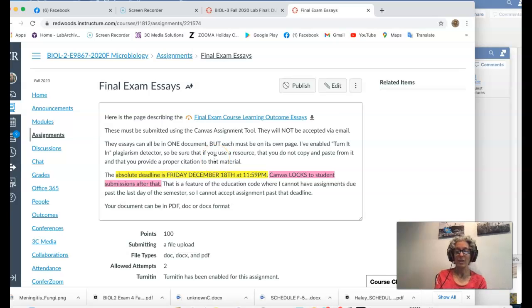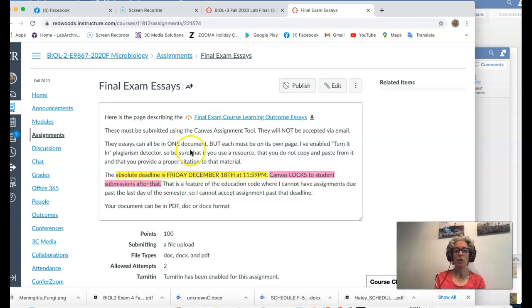No one's done anything of that sort yet, but this will also give you your score. Like, you thought you paraphrased something well enough, you thought you may have provided a citation, but if you did not, it will give you your score so that you know you need to refine that a little bit. Now, if you do have resources that you're using, as long as you don't just copy and paste it verbatim, and after you've paraphrased it in your own words, you provide a citation, it's perfectly fine to use outside materials.